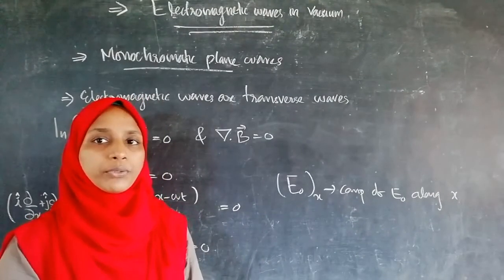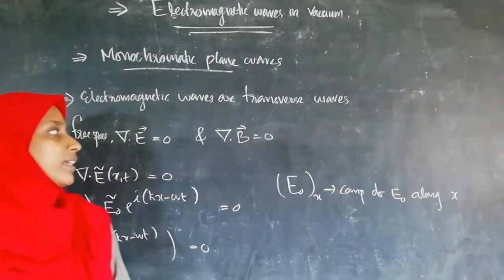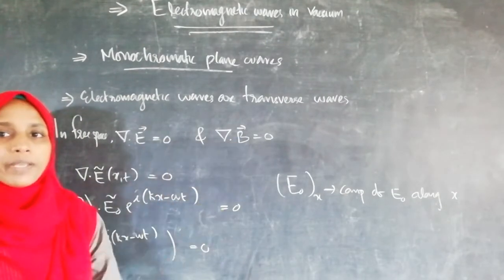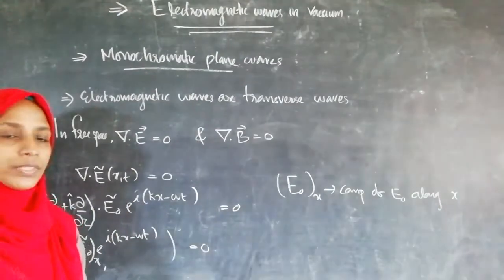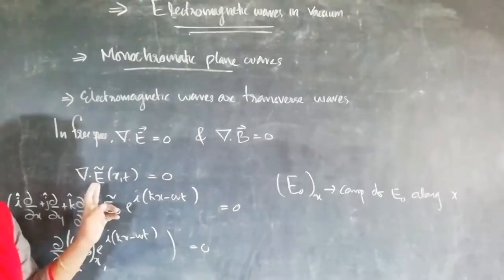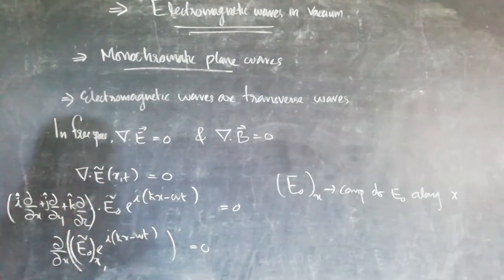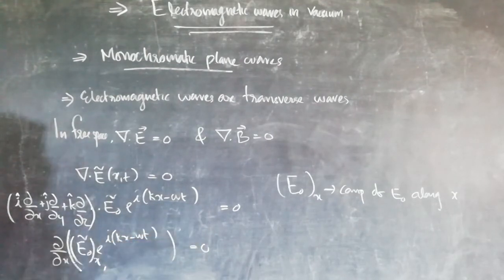Using this, we can prove that the electromagnetic waves are transverse in nature. For that, consider the free space equations del dot E is equal to 0 and del dot B is equal to 0. First, consider del dot E is equal to 0. In that, substitute the complex notation: del dot E of x,t is equal to 0, where E of x,t is E0 e raised to i into (kx minus omega t). And substitute for del as i dou by dou x plus j dou by dou y plus k dou by dou z.